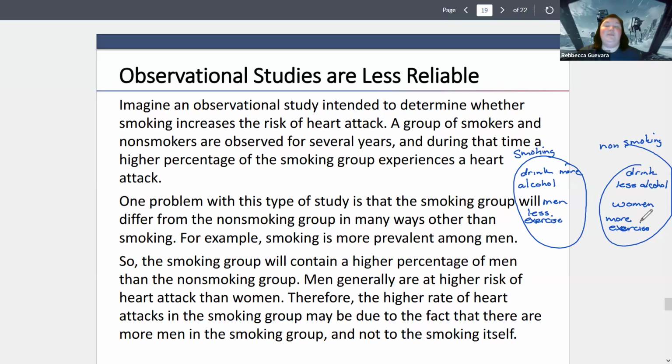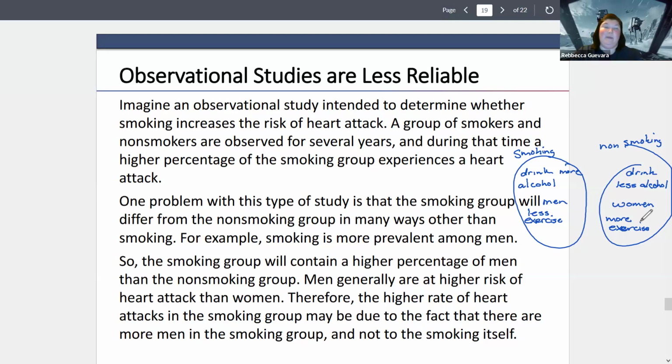Well, like I said, there's going to be these extra differences. So with an observational study, the thing we want to be different is just smoking and non-smoking, so we can see if smoking affects heart disease, but there's other things that go with that. So smoking may be causing heart disease, but we can't say that for sure because it could be the fact that smokers also drink more, and drinking may cause heart disease.